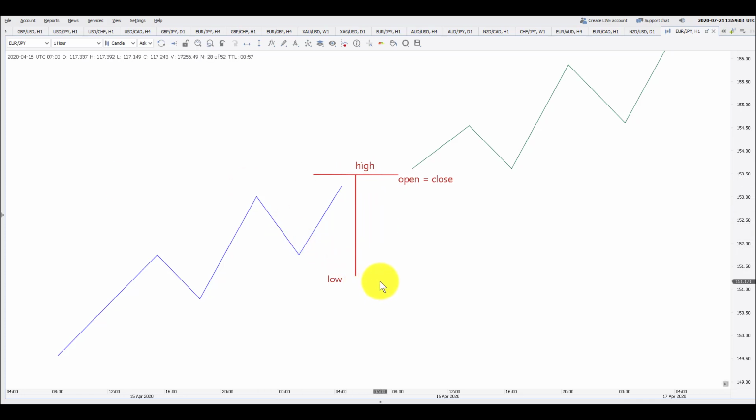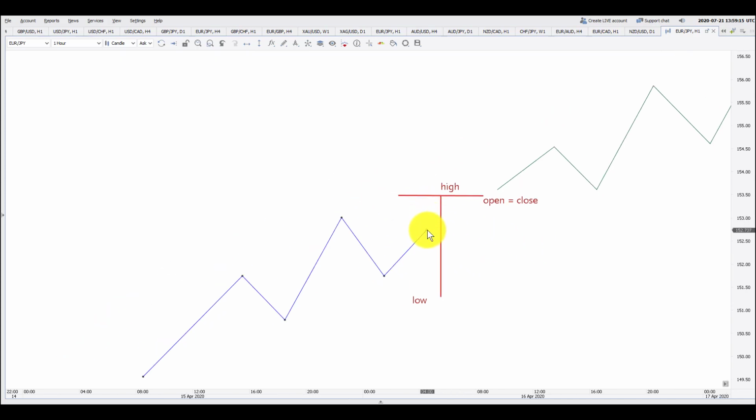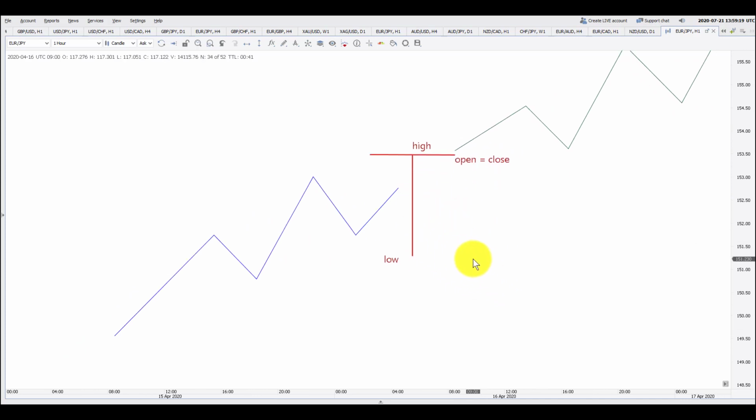But it is not important what an ideal gravestone doji looks like. What is more important is to understand the meaning behind it, the price action behind it, how this candlestick actually forms. The psychology behind this candlestick is that the price was in an uptrend or whatever it is.